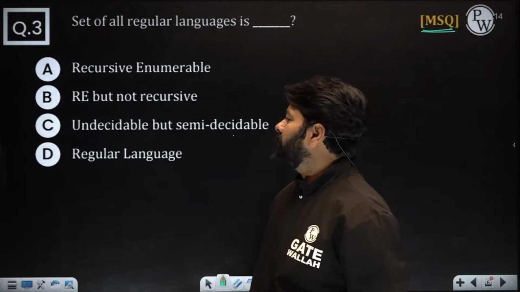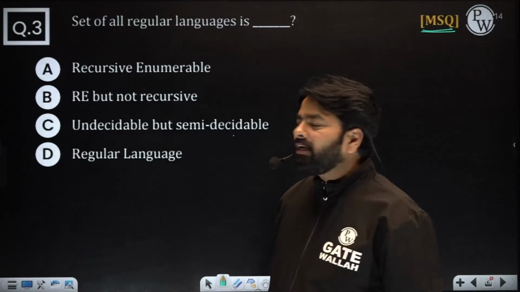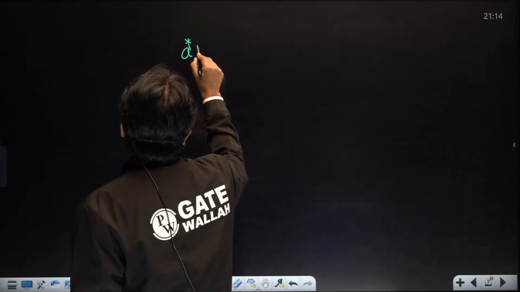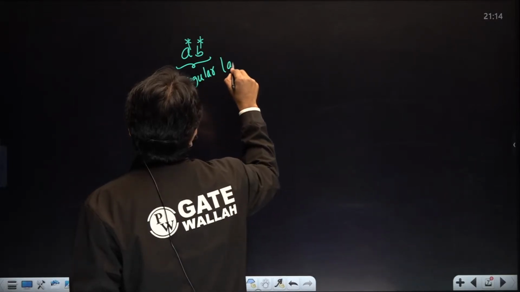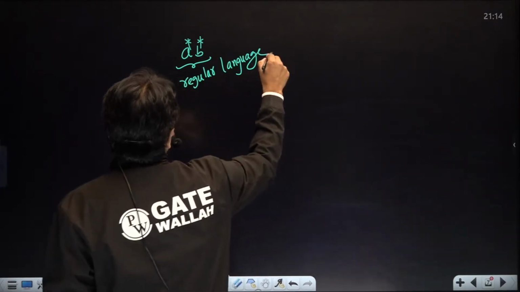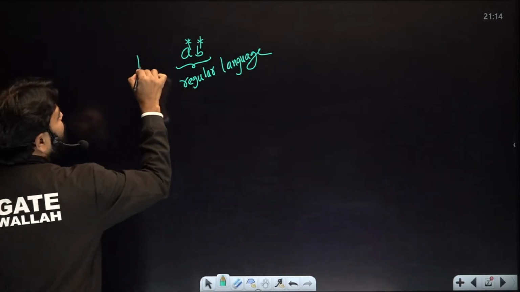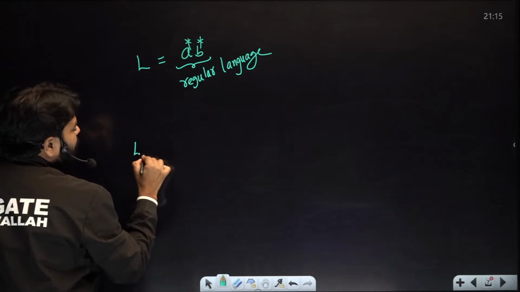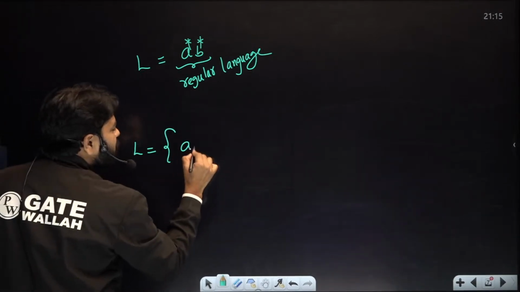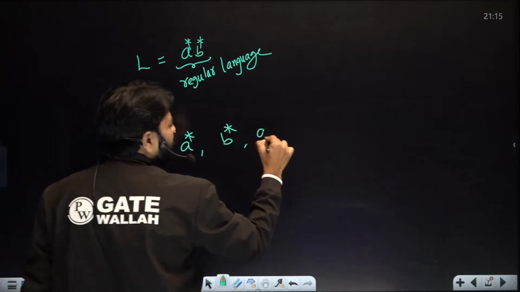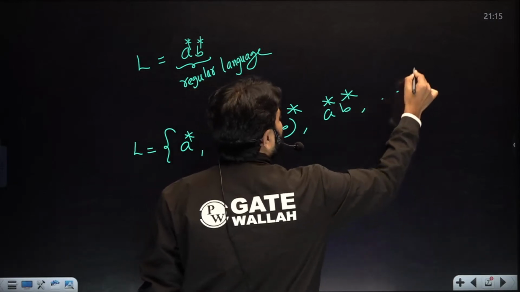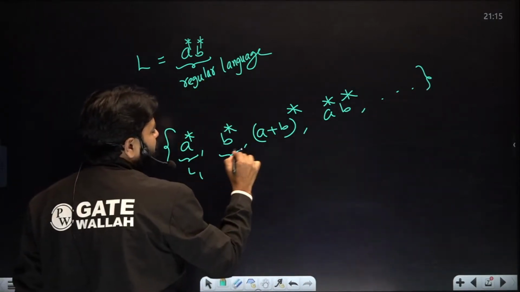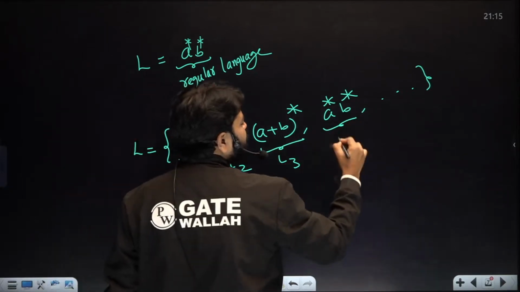Somebody is saying D. What is D? Can you understand the difference between A star, B star? Is it a regular language or set of regulars? It is regular here. It is a regular language. The question is not about a regular language. It is about set of regular languages. So this L is A star, B star. Now another L, you have A star, (A plus B) whole star. This is another language. This is L1, this is L2, this is L3, this is L4.